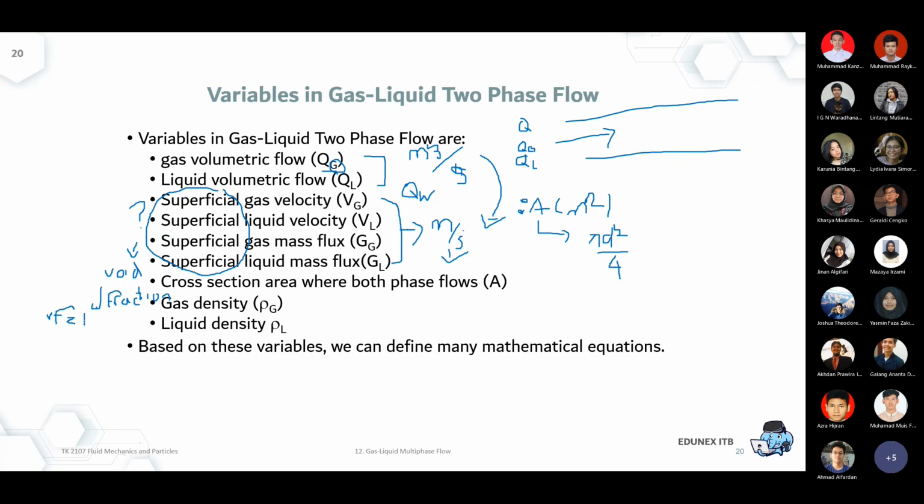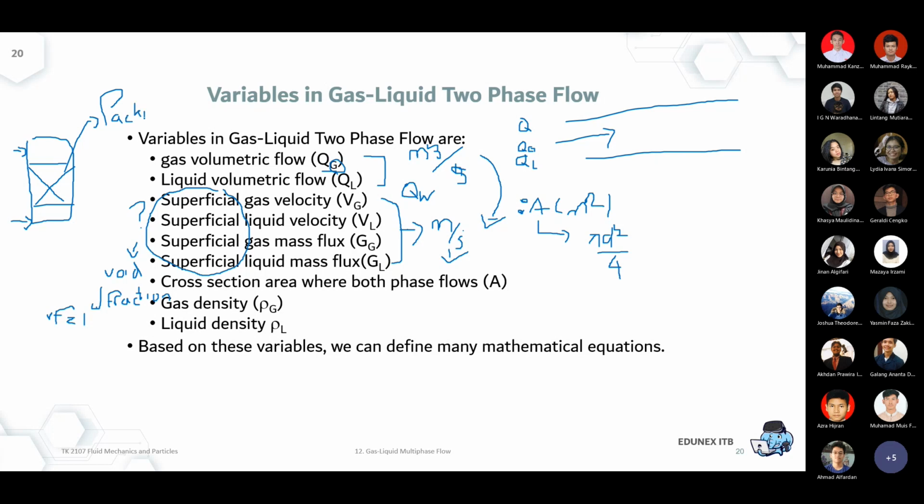What's the example? Again, I already gave you an example about absorption, so I still want to connect using the same example. Absorption: we have a gas, we have a liquid. This is called a packing: Raschig ring, Pall ring, structured packing.